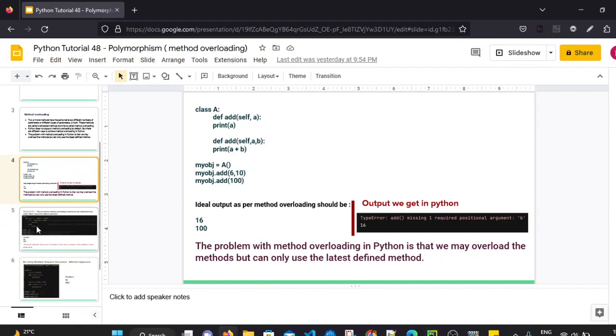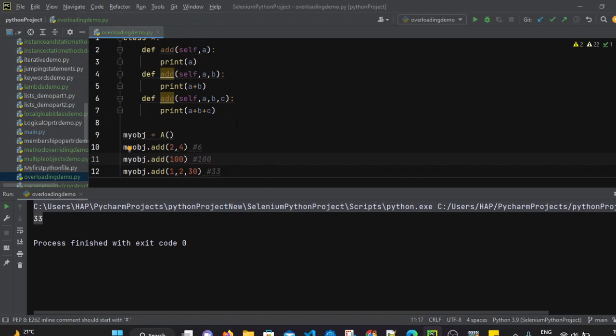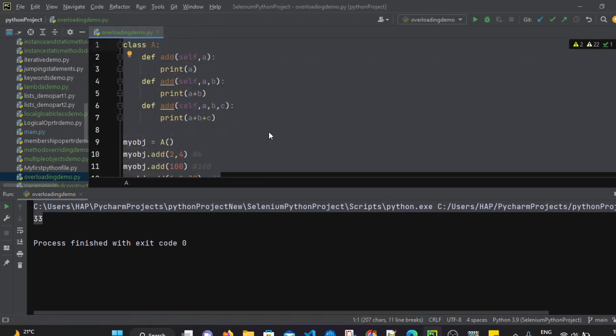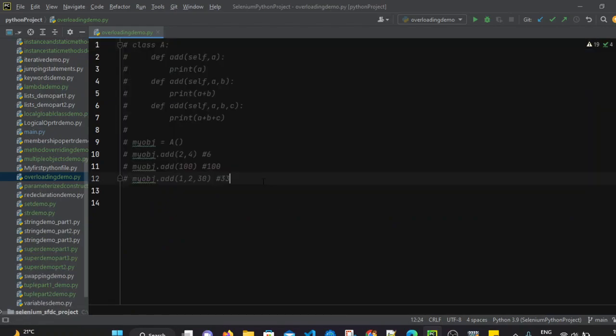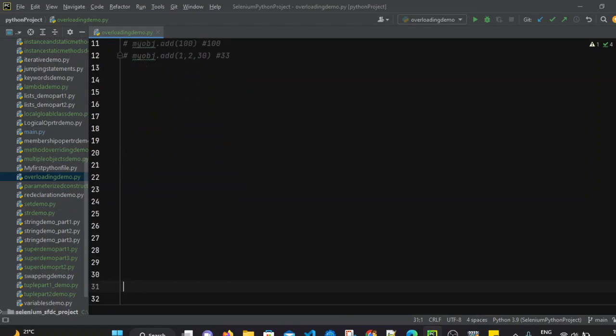So there is one approach. Let me show you the first approach. I am commenting out this part of the code. Now let's create the same thing and see approach one.